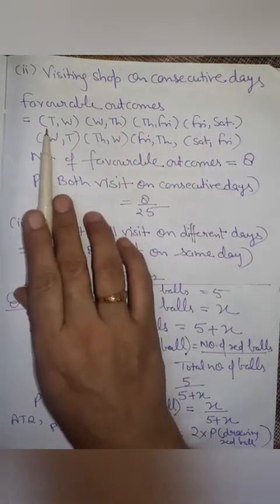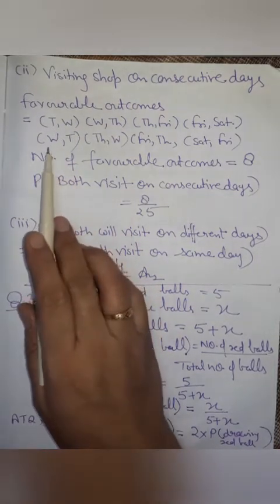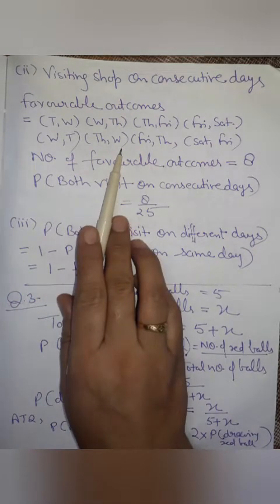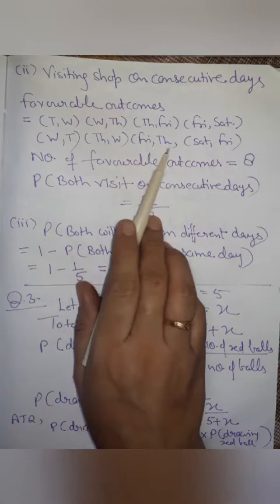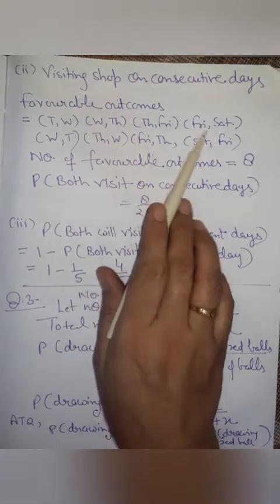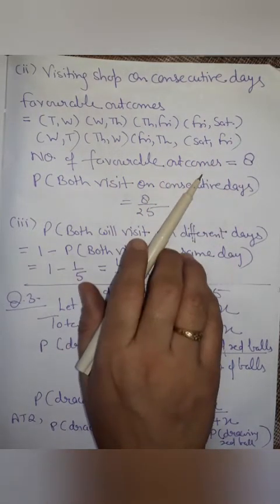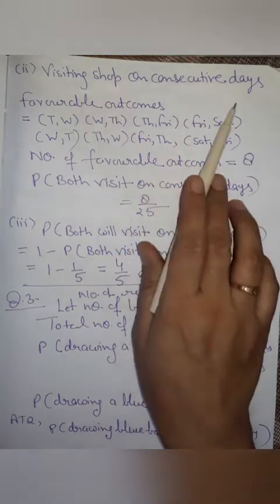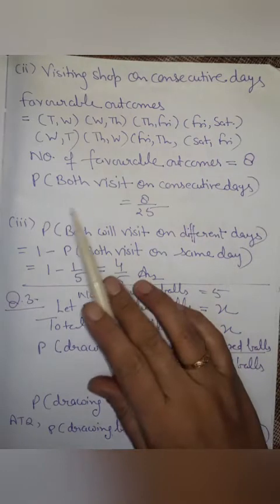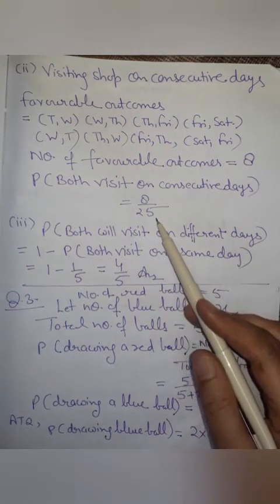We can see after Tuesday, Wednesday is there. Maybe one of them is visiting on Wednesday, the other on Tuesday. One is Thursday, the other is Wednesday. Then Friday, Thursday, then Saturday, Friday. So how many cases are there? 1, 2, 3, 4, 5, 6, 7, 8. So the number of favorable outcomes that they visit the shop on consecutive days is 8. The probability that both visit on consecutive days will be 8 upon 25.